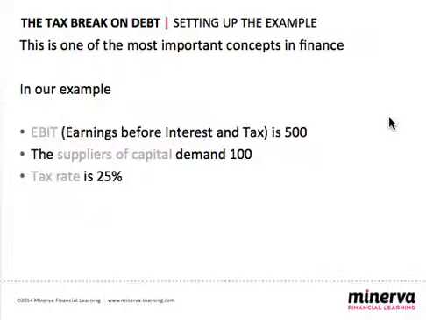We're going to look at a company that has an EBIT of 500. Now, EBIT is earnings before interest and tax. It's very important to use EBIT, rather than looking at the pre-tax profit, in this example. The suppliers of capital, in one example, are shareholders, and in the other example, they're bondholders. Both groups demand 100 this year for supplying their capital. That's the compensation they require for lending the company or giving the company their capital. And the tax rate is 25%.